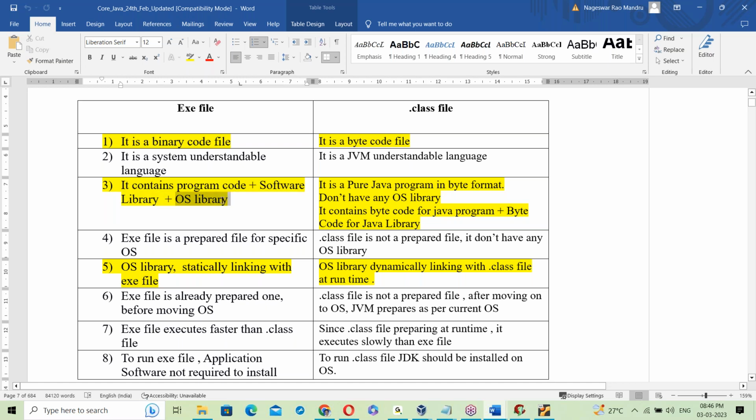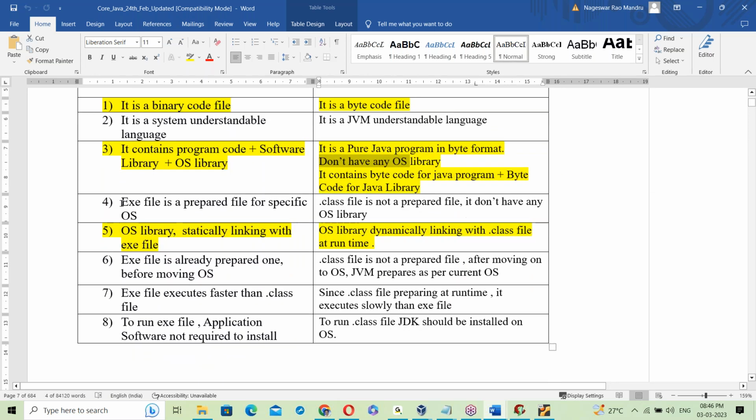A .class file is a pure Java program in byte format and doesn't have any OS library. So the main difference is that the exe file contains the OS library, while the .class file doesn't have any OS library. An exe file is prepared for a specific, particular OS, but a .class file is not a prepared file.